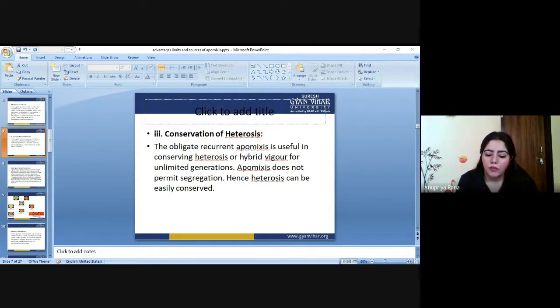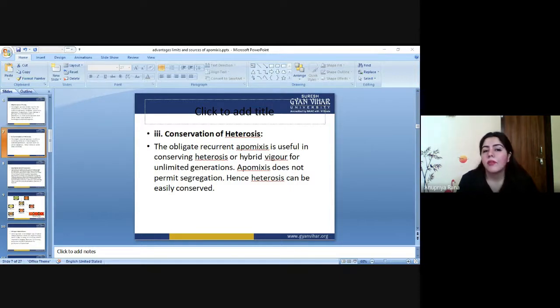Like if we mix up the gene pool of two cells, cell A and cell B, then whatever character will be present in cell C, their daughter, that character will be enhanced or better in comparison to their parent cells, cell A or cell B. So these characters have been enhanced. Now we have cell C, which is an enhanced version of its parents.